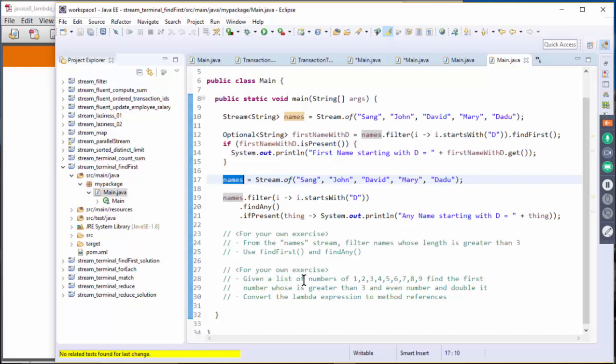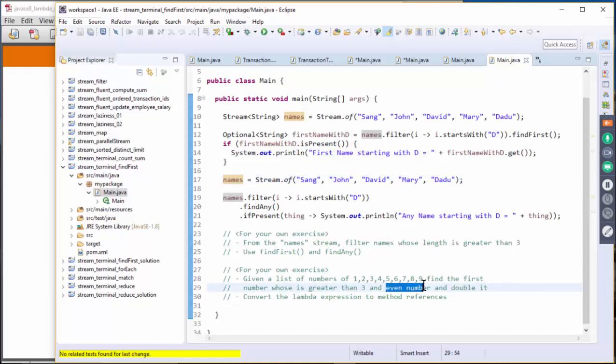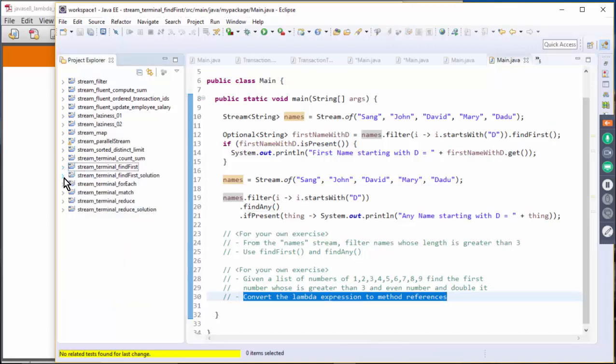Also, given the list of numbers 1, 2, 3, 4, 5, 6, 7, 8, and 9, find the first number that is greater than 3 and even. So we have two conditions: it has to be greater than 3, and it has to be an even number. And then double it. Since we have learned method references, you don't have to do this exercise. The solution is in the solutions directory.